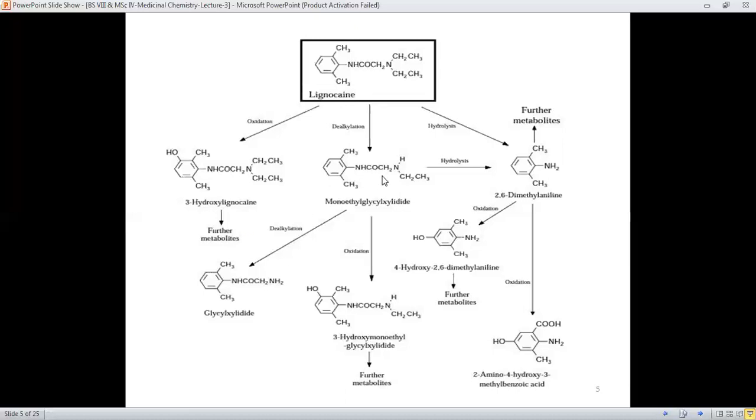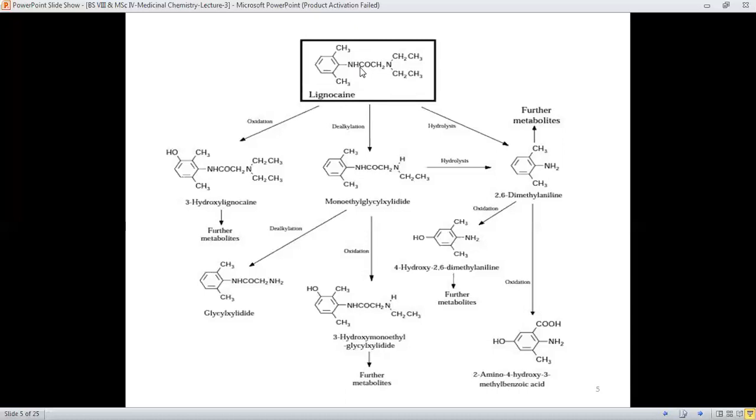Like if we talk about the dealkylation reaction, then it means that there is elimination of the alkyl group, and this is in fact the N-dealkylation reaction. Like the alkyl group, the ethyl group, is removed from the nitrogen. And similarly, if this molecule undergoes hydrolysis, then the hydrolysis reaction will cause the cleavage of the molecule from this linkage.